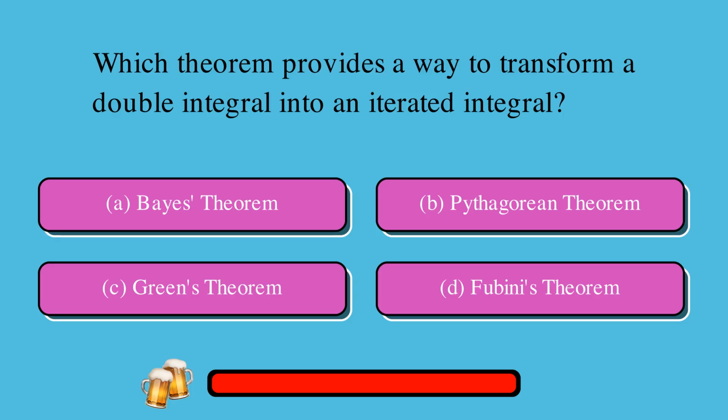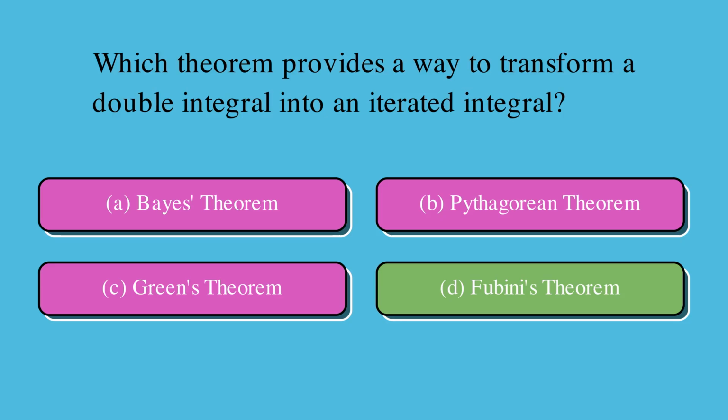Which theorem provides a way to transform a double integral into an iterated integral? Is it A, Bayes' theorem, or B, Pythagorean theorem, or C, Green's theorem, or D, Fubini's theorem? The correct answer is D, Fubini's theorem.